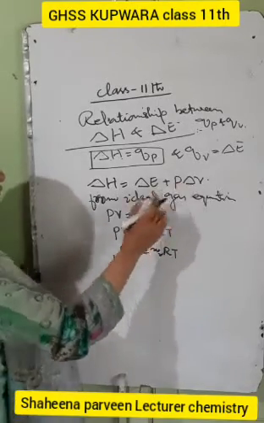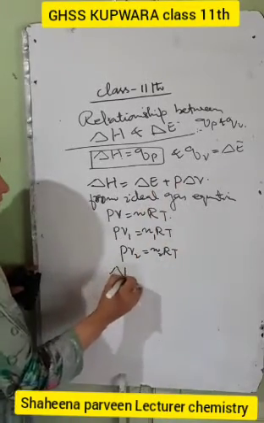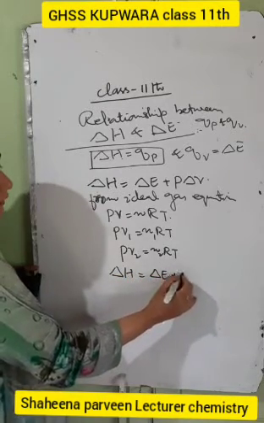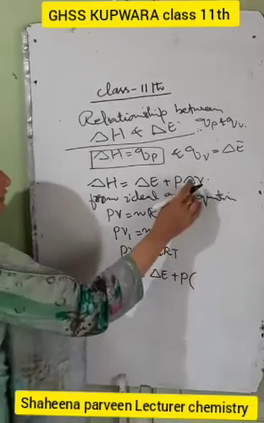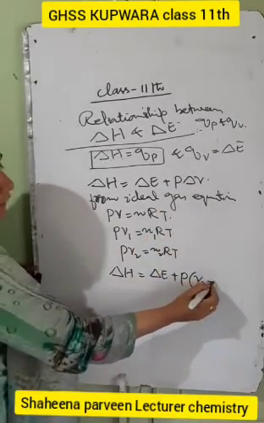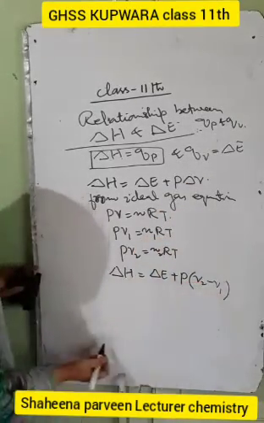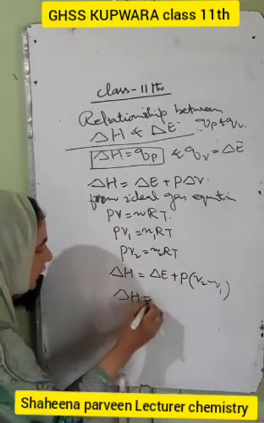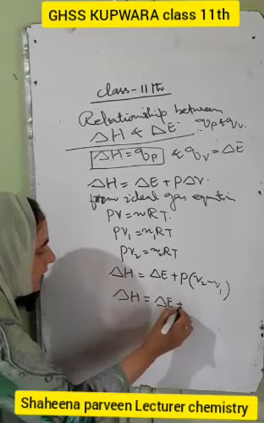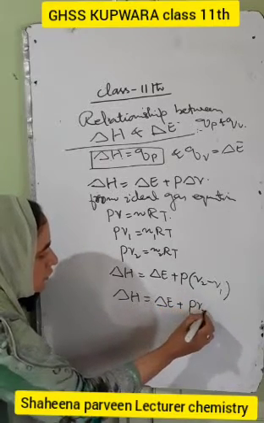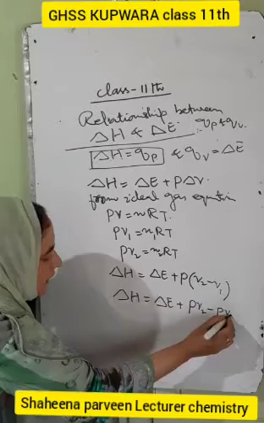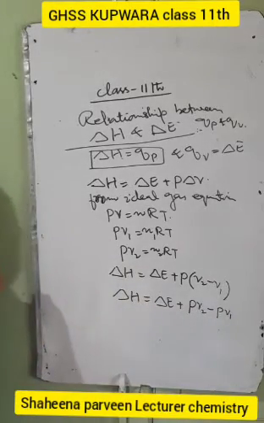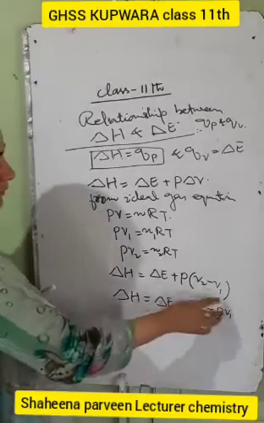So here we write delta H is equal to delta E plus P into delta V, where delta V is equal to V2 minus V1. So we can write it as delta H is equal to delta E plus PV2 minus PV1. Here we are going to substitute the values of PV2 and PV1.